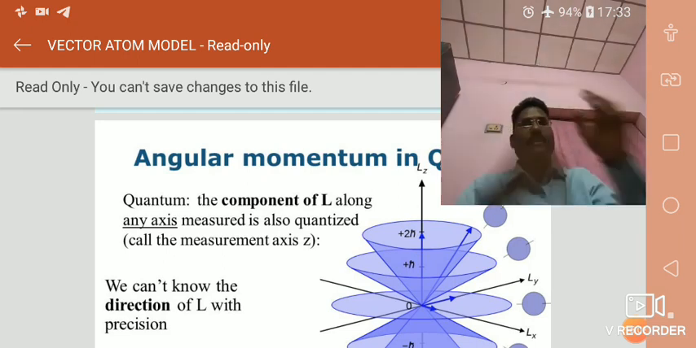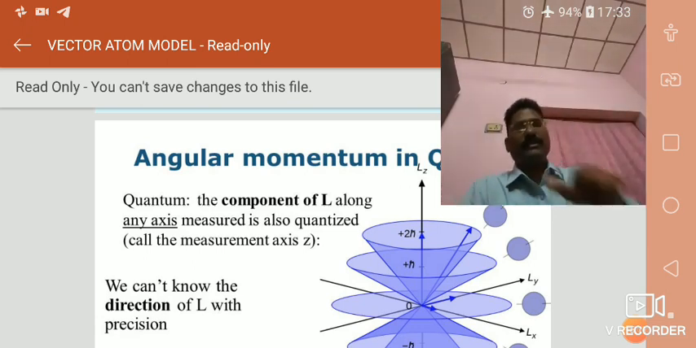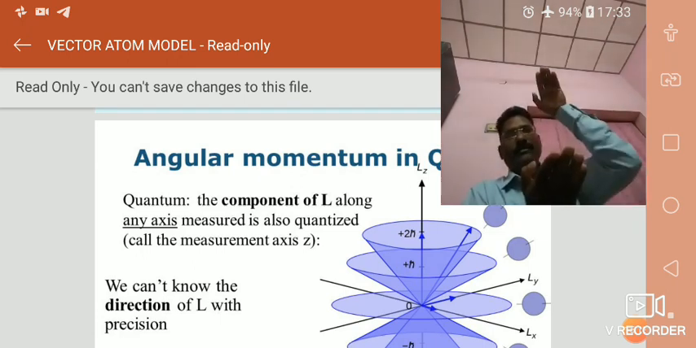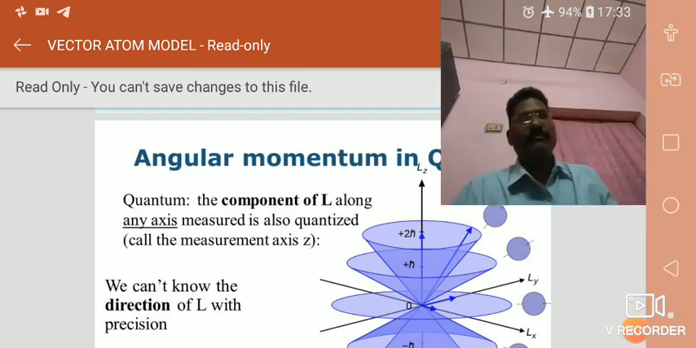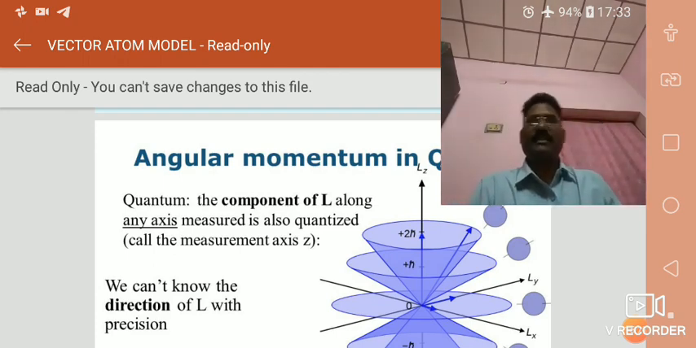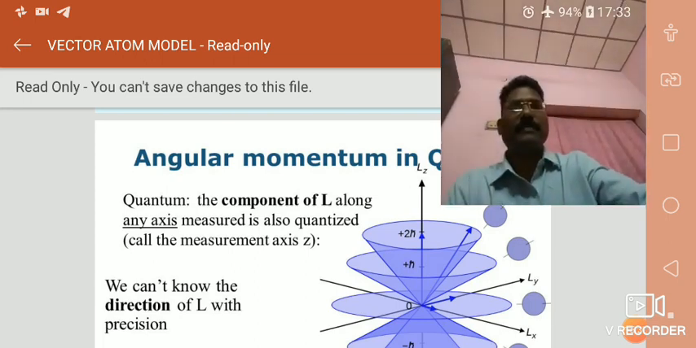Therefore, the cones represent the motion of the electron around the nucleus. There is an upper cone, top to bottom, plus 2h, plus h, 0, minus h, minus 2h. How can we understand this? Therefore, the Lz can be resolved into ml. ml can have the values minus L to plus L.